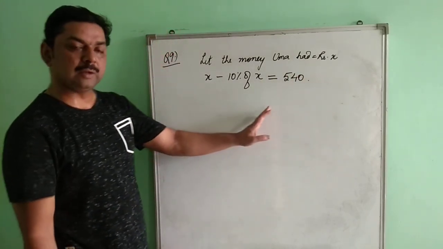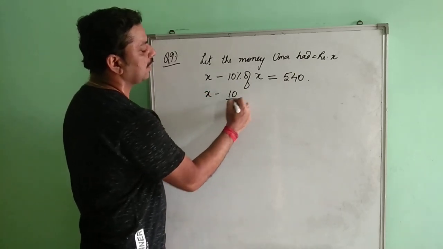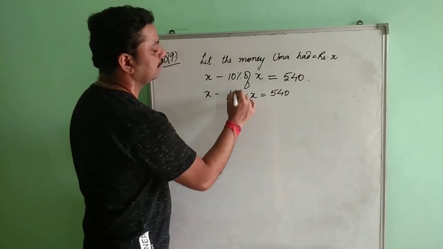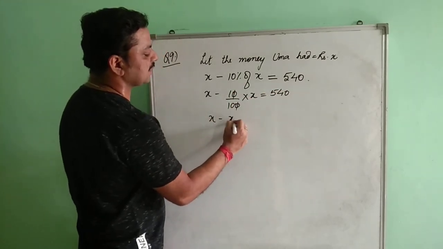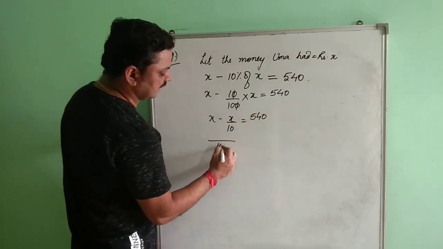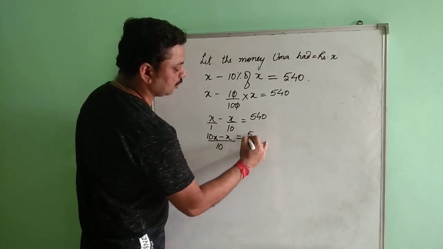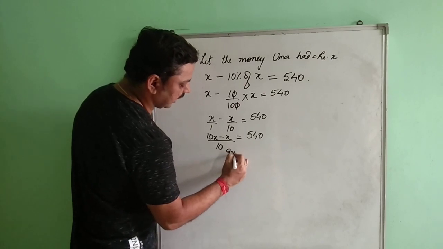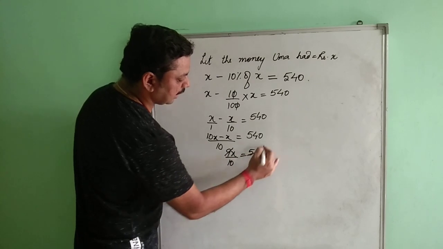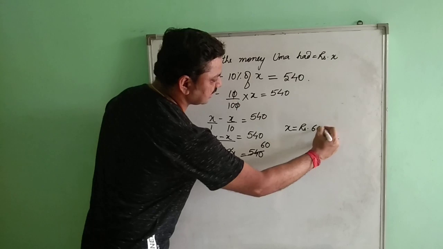Clear with this? It will be equal to your 540. Then X minus 10 upon 100 into X equals to 540. 0 and 0 would be cancelled. X minus X by 10 equals to 540. You are going to take your LCM over here. Then 10x minus x equals to 540. 9x upon 10 equals to 540. 9 6 are 54. So the value of x will be rupees 600.